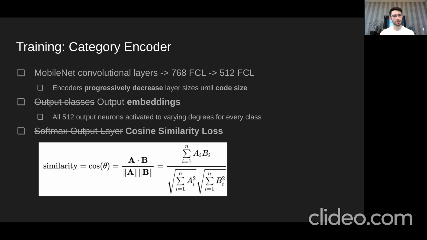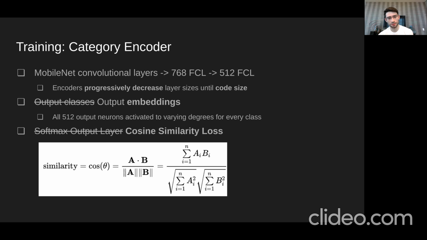Now, another thing that's unique about this is that I'm not training to learn output classes. I'm training to learn output embeddings, i.e. all 512 output neurons will be activated to different degrees for every example's label, rather than just one being activated fully while the rest are equal to zeros. Again, this means we can't use something like a softmax output layer and cross entropy loss. We have to use something different.